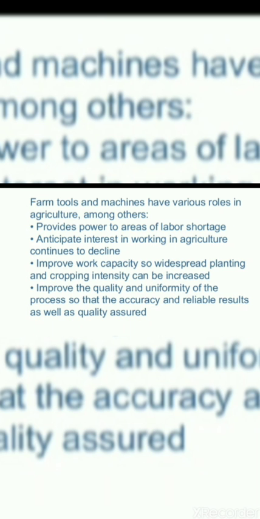Farm tools and machines have various roles in agriculture. Let's study the various roles served by these machineries. First of all, it provides power in areas of labor shortage. During farming, we frequently face the problem of worker or labor shortage. As such, these machineries are very helpful. They do the same quality of work in less time.